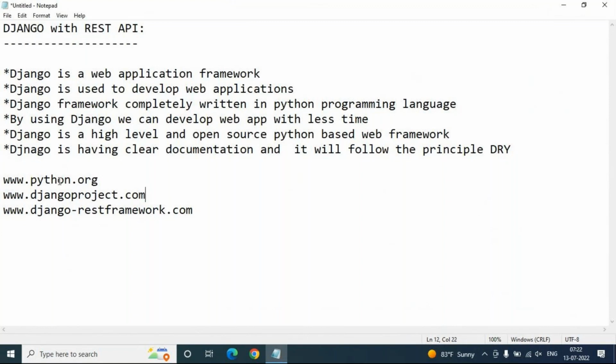So this is python.org, the official website for Python. The DjangoProject.com website is for Django, and the Django REST framework has its own official website. This is the Django framework website. Now coming to this, it's most important here.